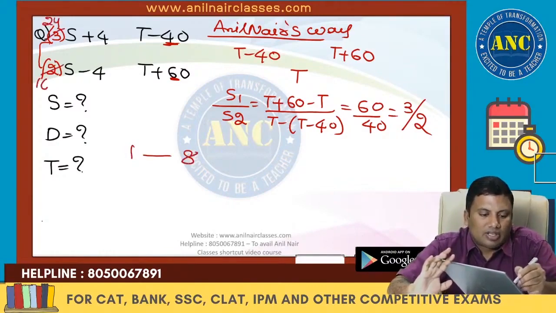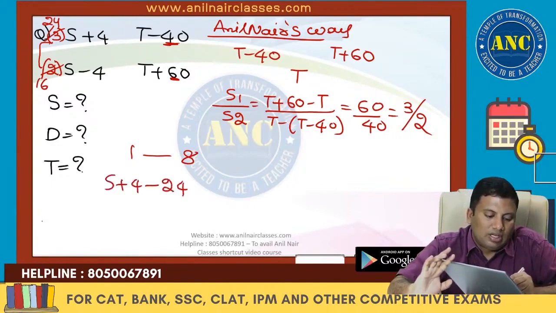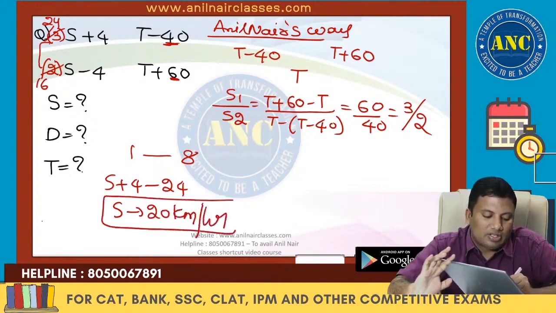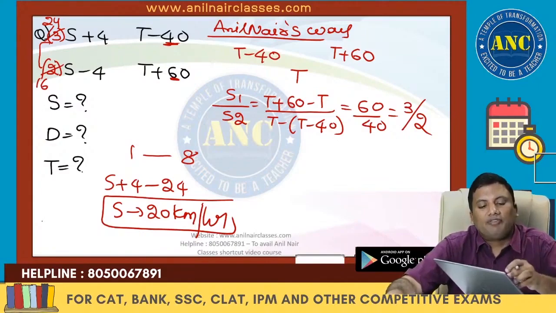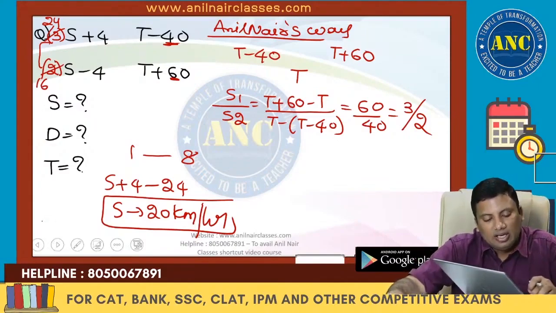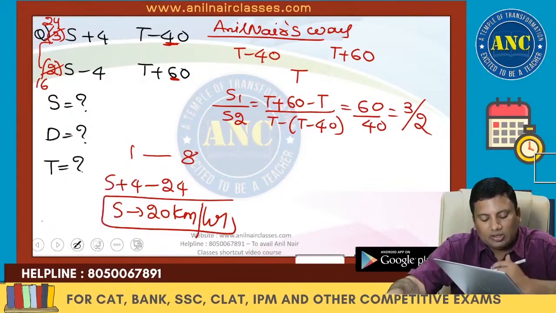This will become 16. So S plus 4 is 24. S will become 20 kilometers per hour. I hope it is clear. Without using the equations, you got the answer. Even if you take S minus 4, it is 16, so S will become 20 kilometers per hour.